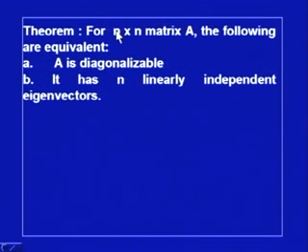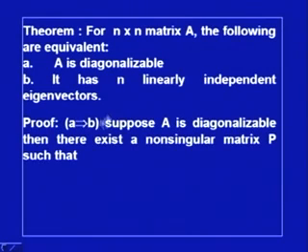For this, the following theorem will be helpful. Let me first state the theorem. For a square matrix A, the following are equivalent: A is diagonalizable, and A has n linearly independent eigenvectors. To prove this theorem, I will first prove that if A is diagonalizable, then it has n linearly independent eigenvectors, but since the theorem says that these two statements are equivalent, I also have to prove that if it has n linearly independent eigenvectors, then A is diagonalizable.